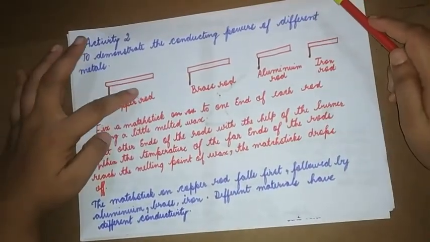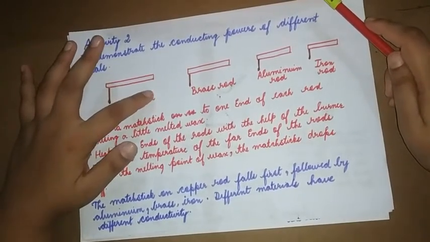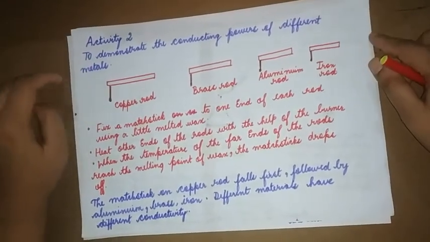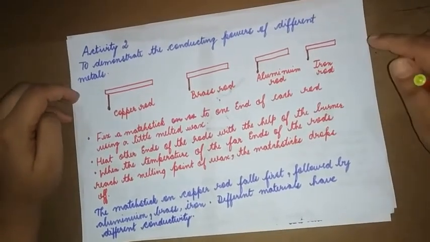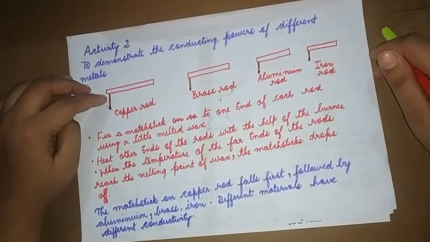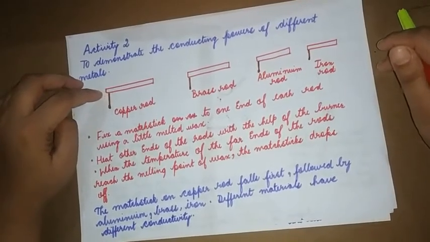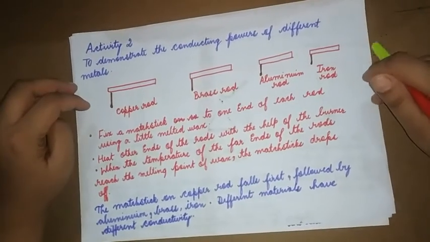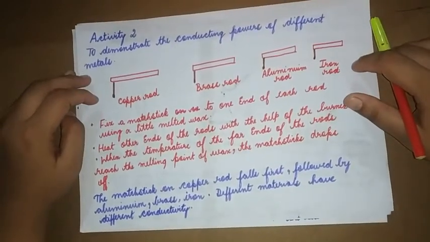Now we are heating the other end of the rod with the help of the burner. So as we are heating, we know the heat is getting transmitted. One molecule is hitting the other and slowly the heat is getting transferred. So once the heat gets transferred, the wax melts and the matchstick drops off. So by this activity, we can find out different materials have different conductivity.